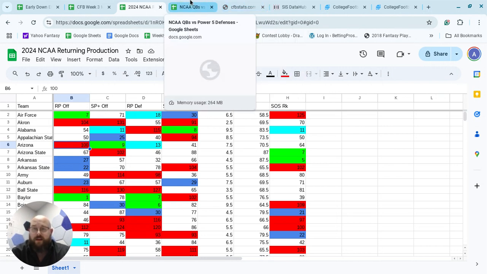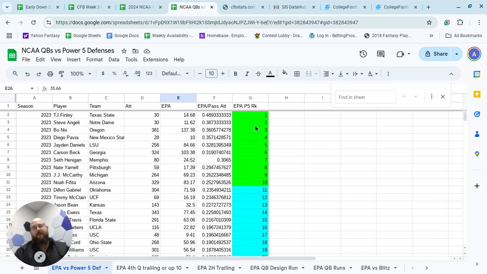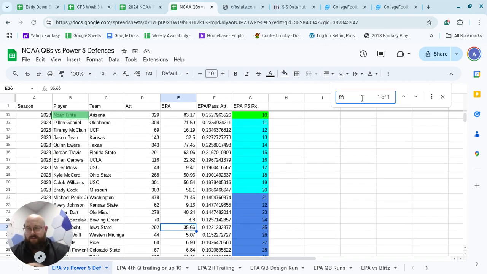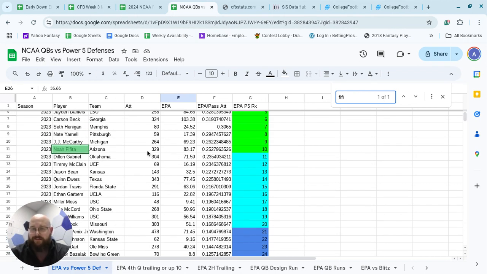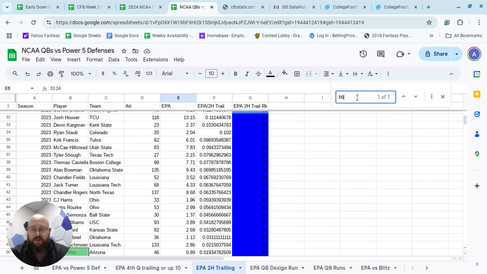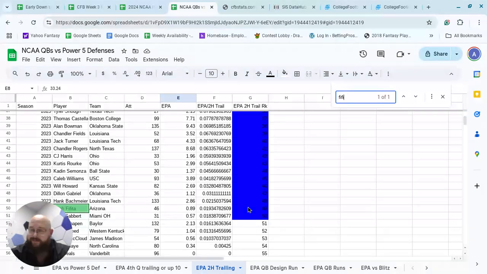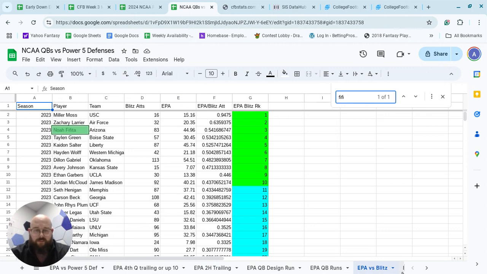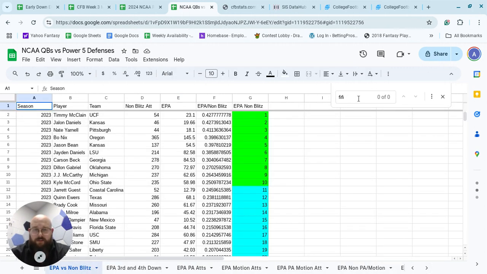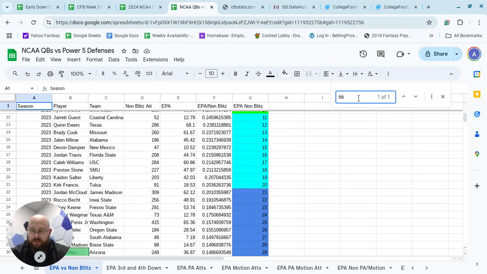Now, as we're looking, we have a couple other things. From a quarterback standpoint, I don't really need to beat home Fifita much, but it is nice to look at. Versus Power 5 defenses, he was 10th overall in EPA per pass attempt, so good there. Second half trailing, he was 49th, so very good there still. And when you're looking at different strategies, versus the blitz, he's 3rd overall. Versus the non-blitz, he is 29th.